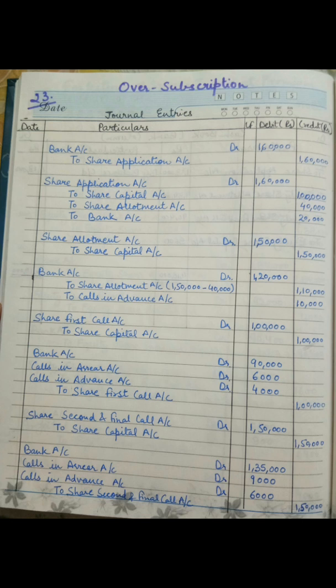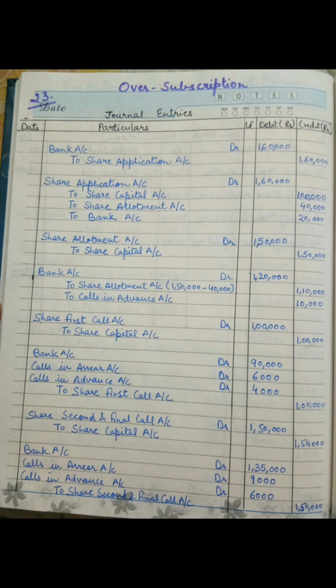In front of the share first call, 1 lakh rupees has to be written on the credit side, and for calls in advance, because Ganesh holds 200 shares and 20 rupees has been asked in the first call, the calls in advance would be 4,000 rupees.